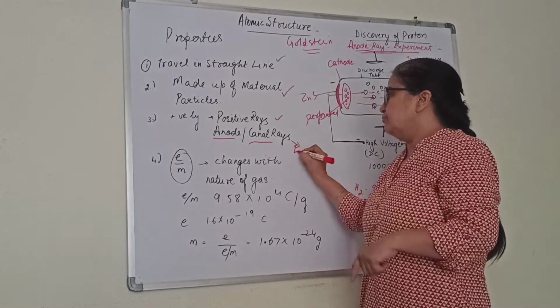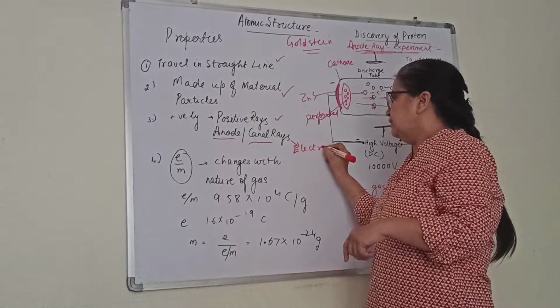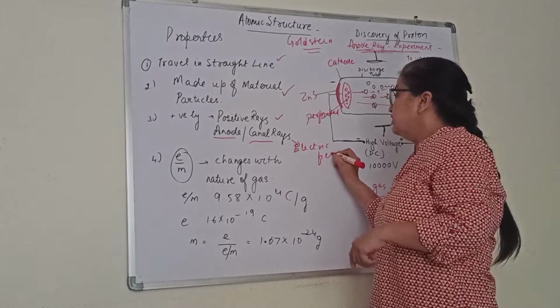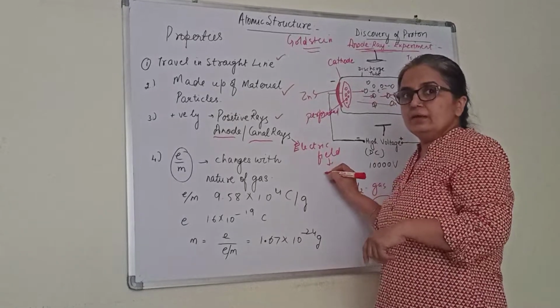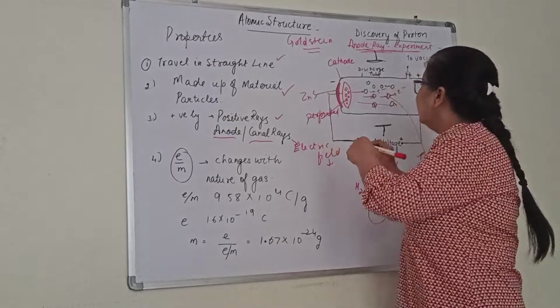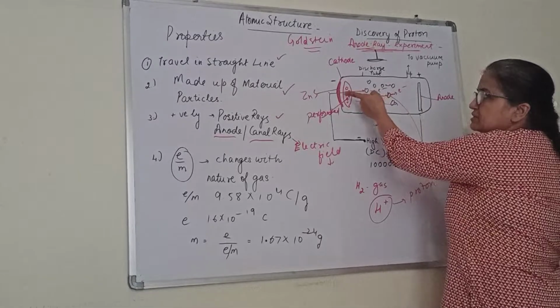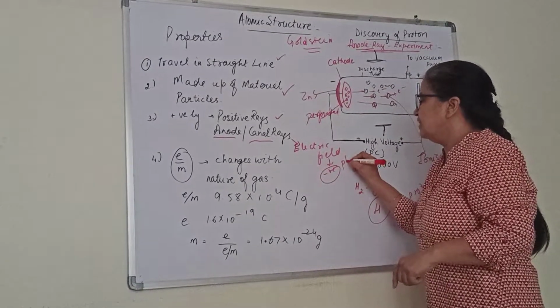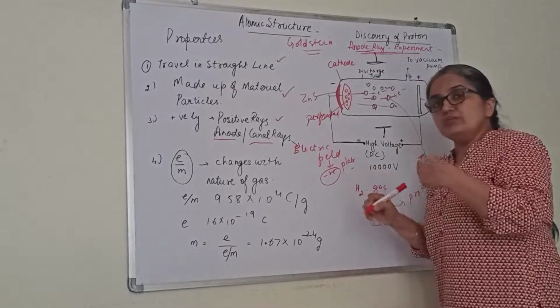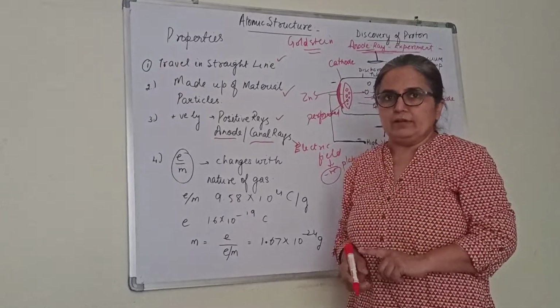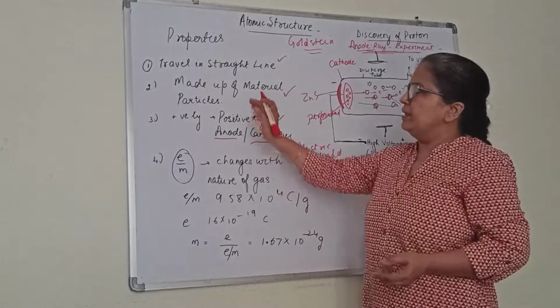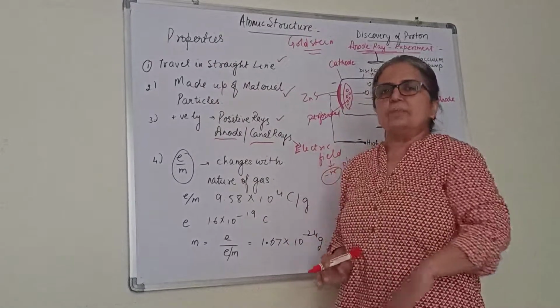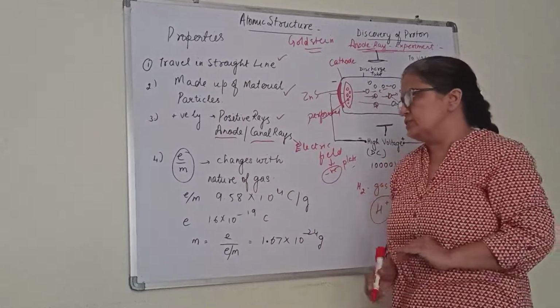How could this be concluded? When they are subjected to an electric field, which plate will they start moving towards? They move towards the negative plate. They are also deflected by the magnetic field. The electric and magnetic behavior is the same, plus these three, but the other properties are not there for anode rays.